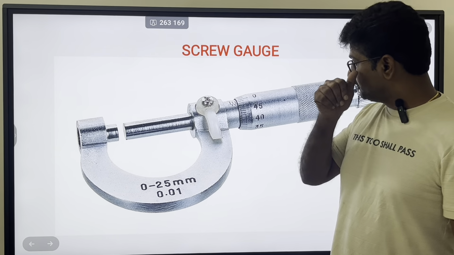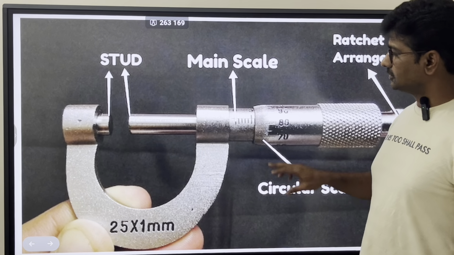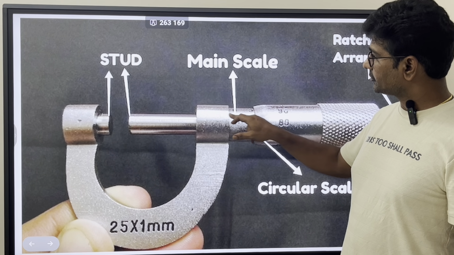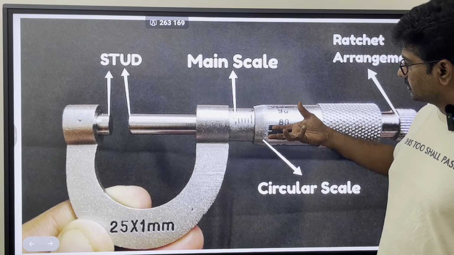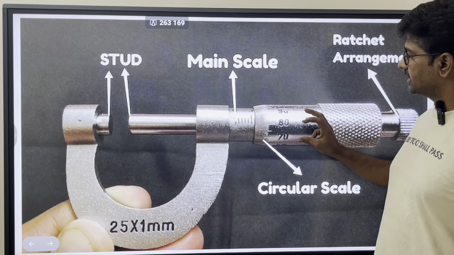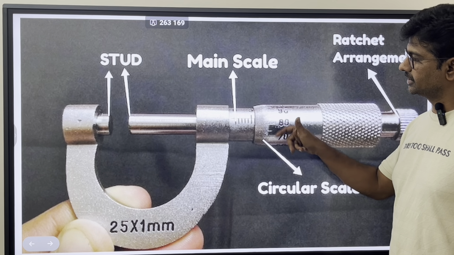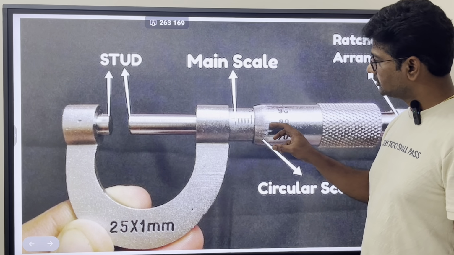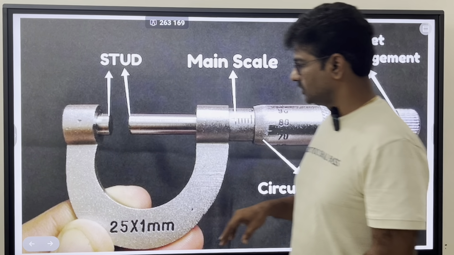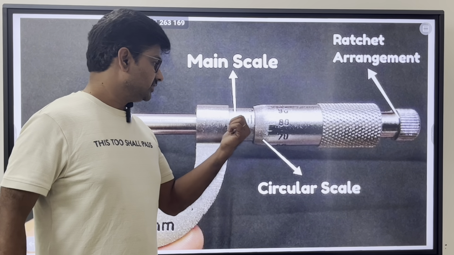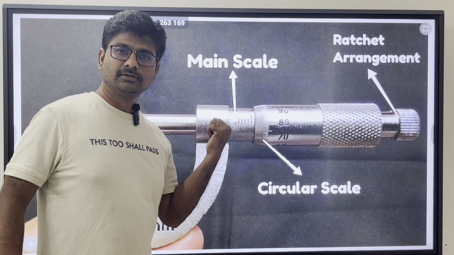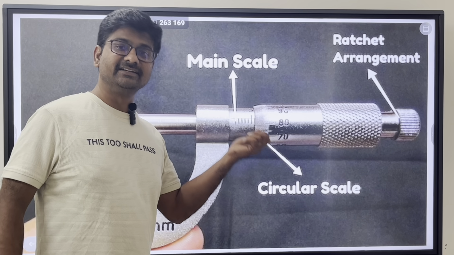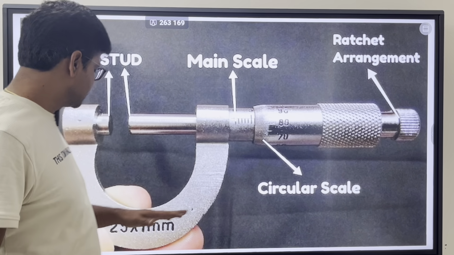But in the screw gauge, the concept is, this scale is known as the circular scale, and this is your main scale. When we rotate this circular scale, it advances, rotating clockwise or anti-clockwise based on the direction, and it advances or comes back. The screw gauge actually depends upon the screw on which it is rotated. The pitch of the screw determines the least count. Let's see how it works.